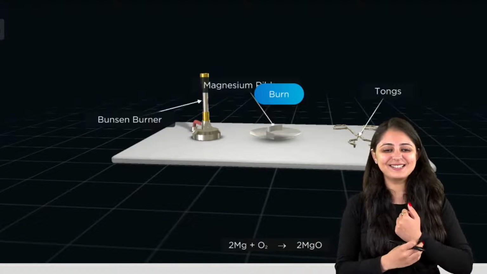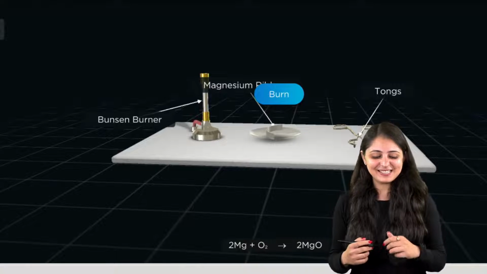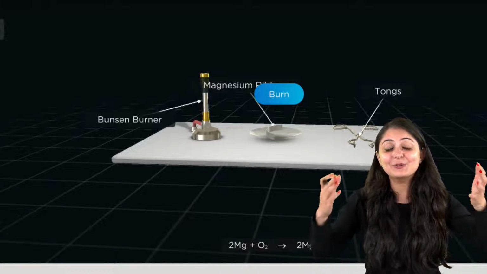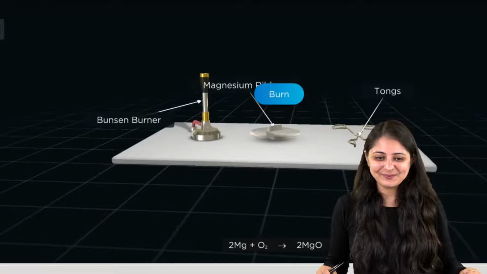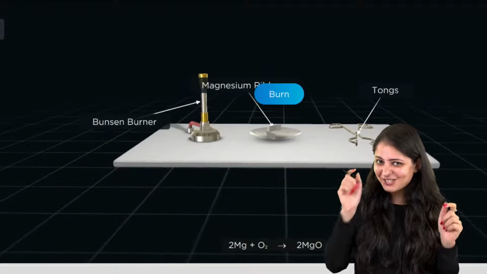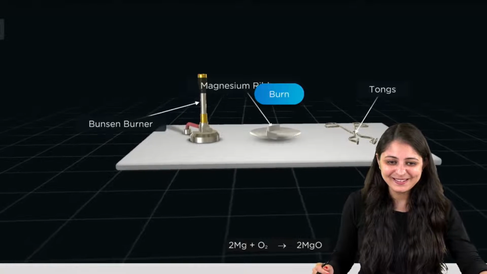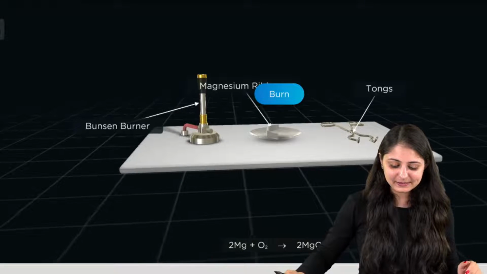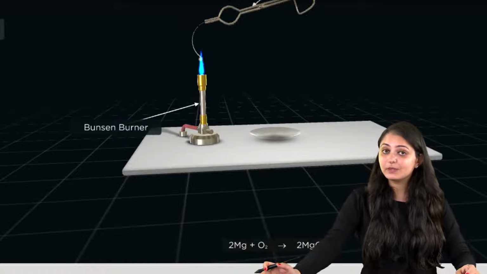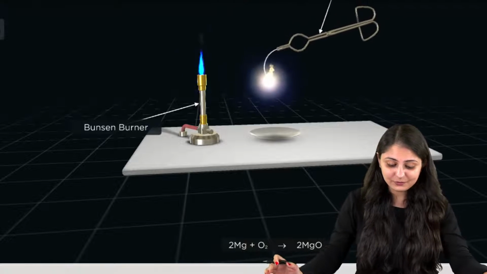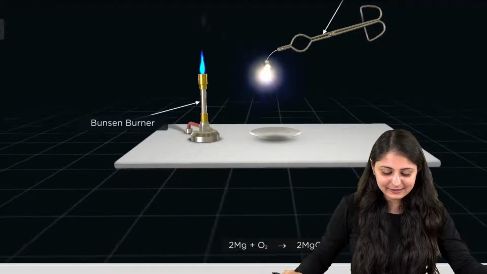Hey Muskan, awesome. So she's saying a combination reaction is taking place. Good to see that people are applying all the previous information as well. But my question will be slightly different. But hey, as you're saying, let's burn. So let's see what happens when we burn magnesium ribbon in the presence of oxygen. So you all can see this, right?